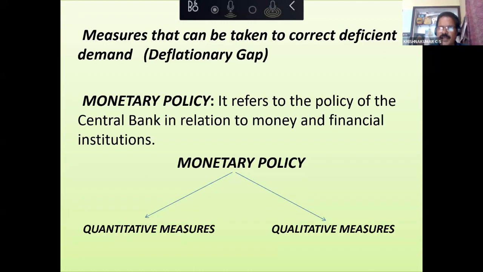Then this inflationary gap, deflationary gap, very simple concept. How to correct it? Very simple, because 2 times they are learning it. Already it is there in the chapter Money and Banking. So they will find it very easy. So 12 marks can be easily scored by the children.